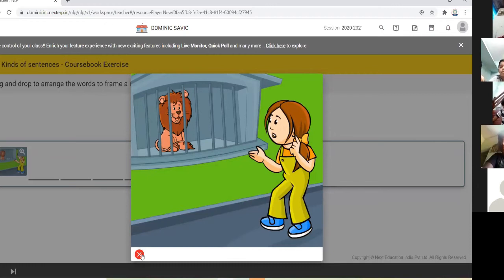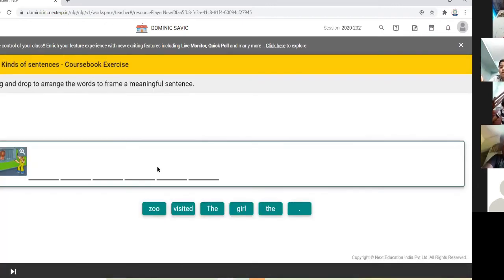Okay, so construct the sentence. ഈ സെന്റൻസ് സ്വയം നിങ്ങൾക്ക് നിർമ്മിക്കാം. Who can say? Please raise your hand. No need to say. I will call your name. Okay. Who can say?